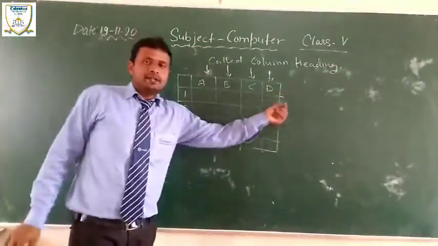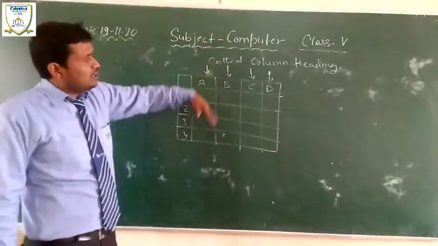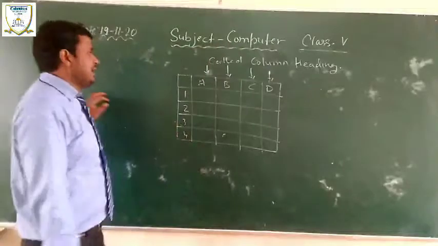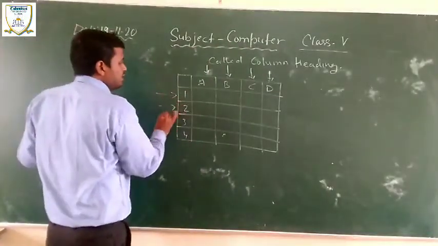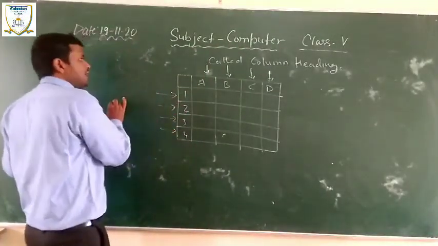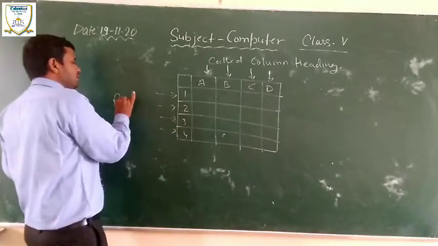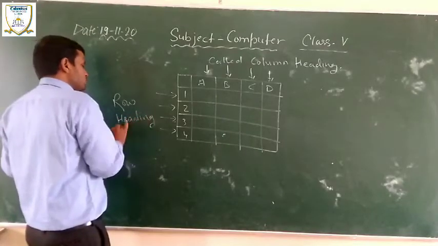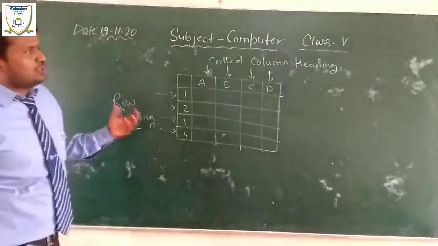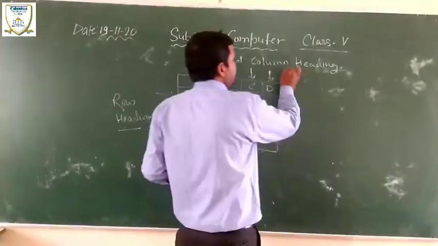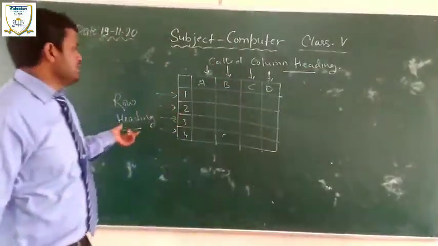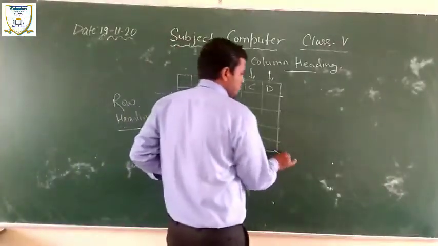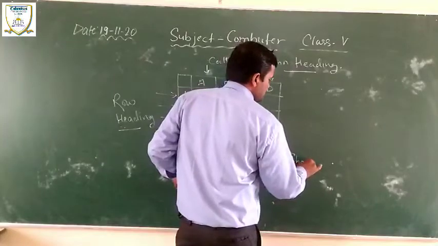The English alphabet characters represent the vertical parts, known as columns, and the horizontal parts are represented by numbers, called row headings. I hope you understand the column headings and row headings, and the whole is known as a sheet.